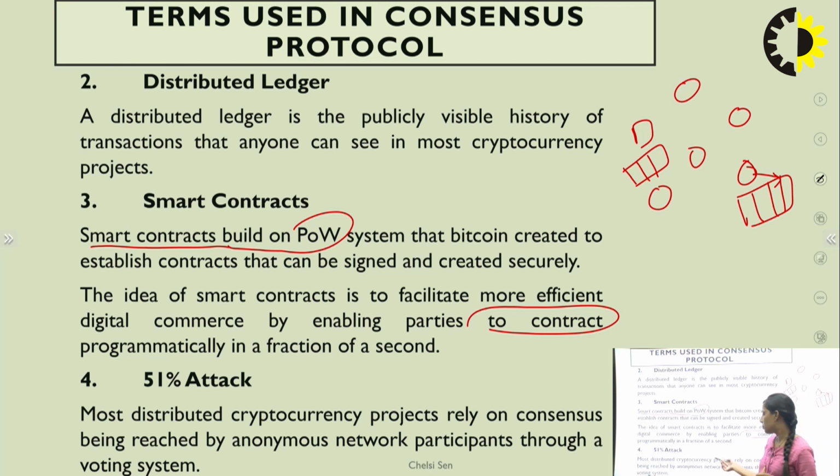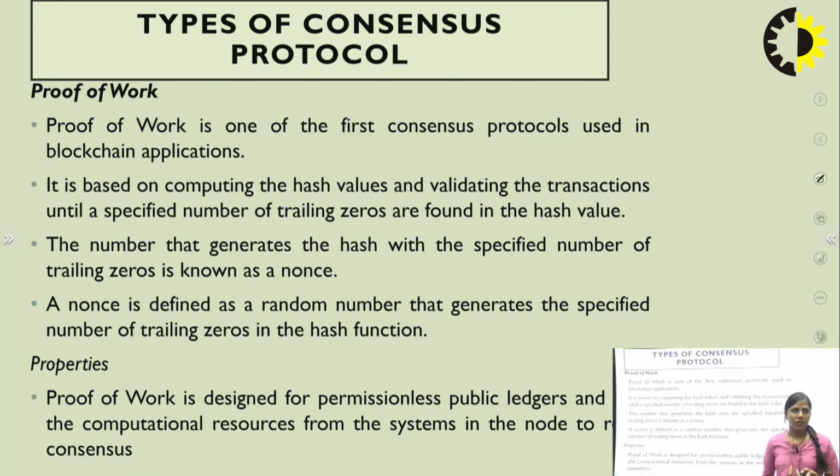Most distributed cryptocurrency projects rely on consensus being reached by anonymous network participants through a voting system. Means through a voting system, they can participate in that particular network, but there should be a majority to update the particular values or ledgers in those transactions. So these are the different terms.